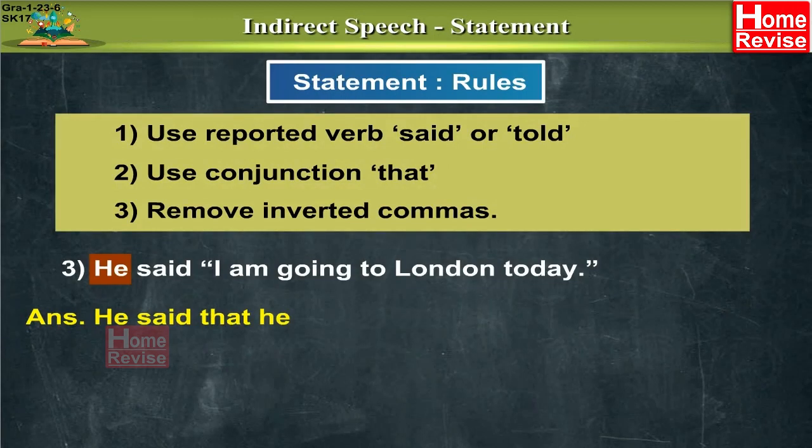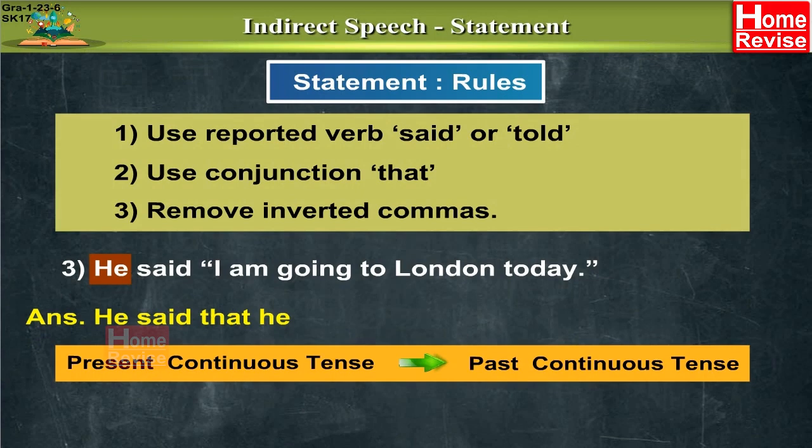So, he, am going is the present continuous tense. According to the rules, present continuous tense changes into past continuous. So, am going gets converted into was going. Well, there is one more change that happens here. Today.